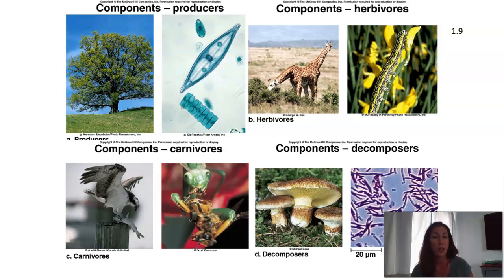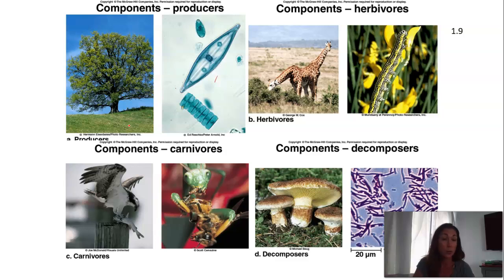Here's just a visual representation of our different levels. You have our producers up in that left-hand corner, so our trees or our diatoms. Just to let you know, they are either large majestic oaks, but actually most of our photosynthesis in our world is done by diatoms and by algae. Most of our algae covers the top levels of our ocean, that's 75% of our planet. Most of the photosynthesis in the world is actually done by algae, even though we often associate it with trees.